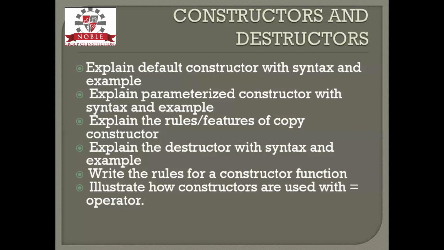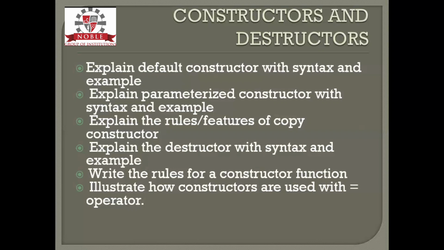So next is what are the rules for a constructor function, and illustrate how the constructor is used with an equals to sign. I guess this is an important topic, but not that important compared to the other things.